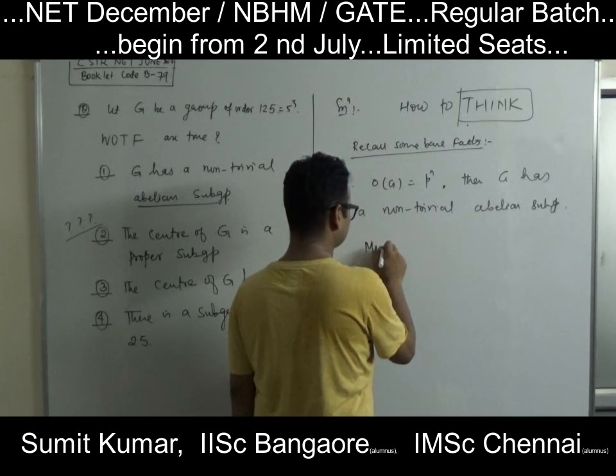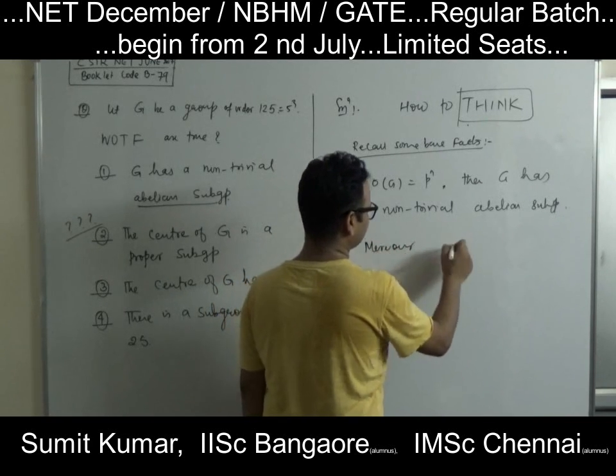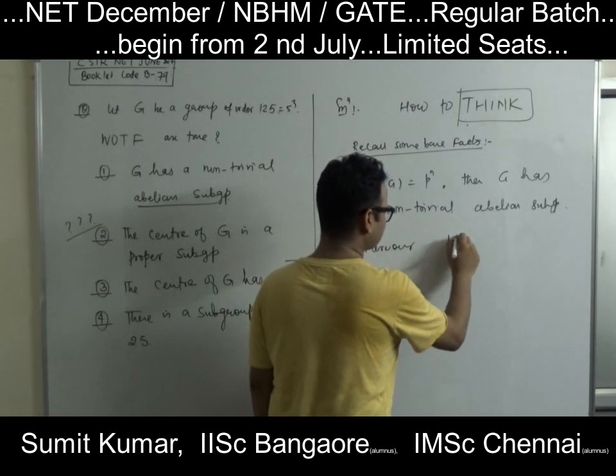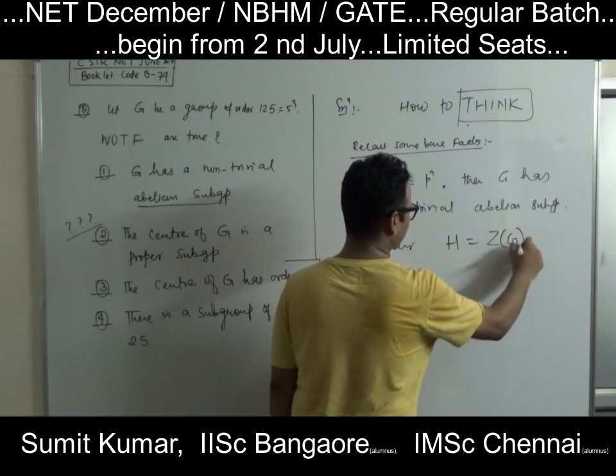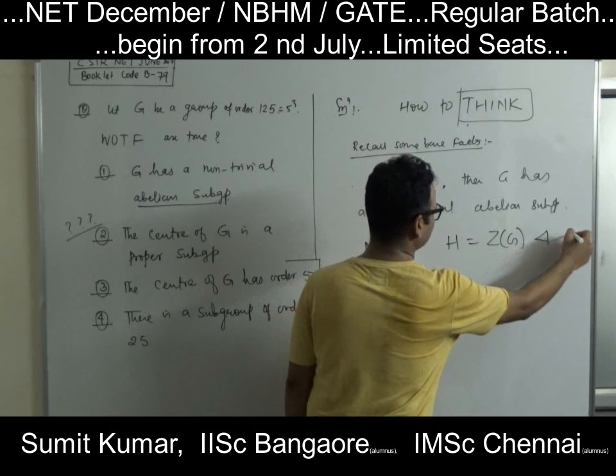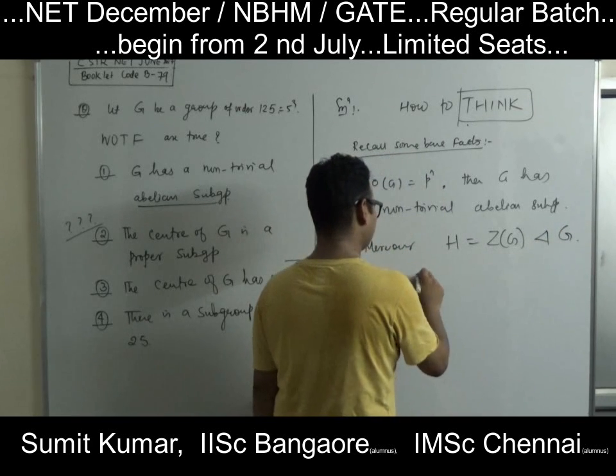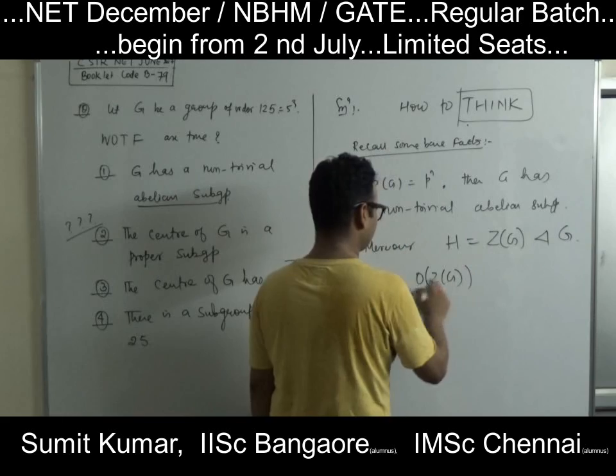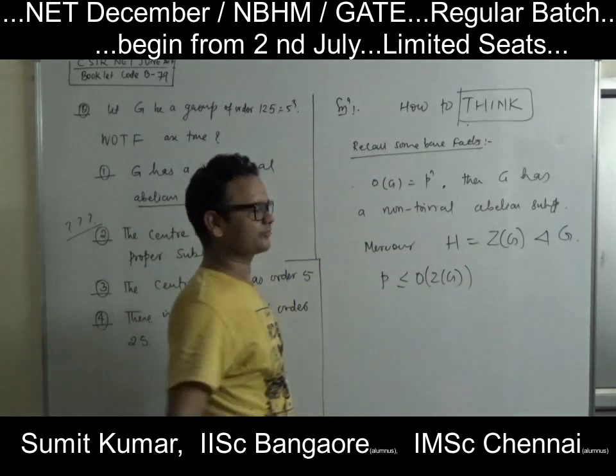Moreover, that will work if we consider H equal to the center of G. That's always a subgroup of G, and the order of the center is always greater than or equal to p.